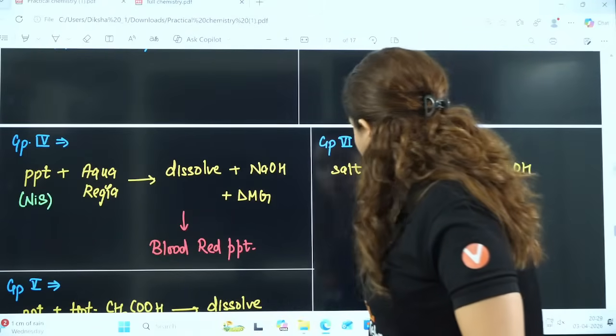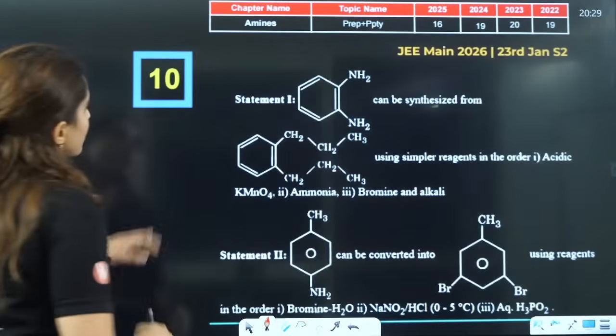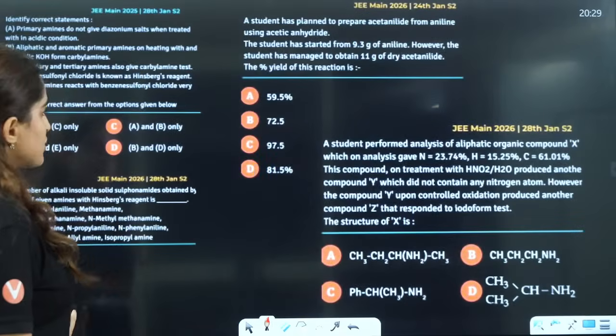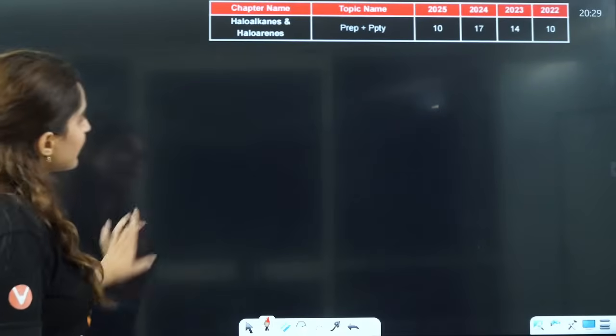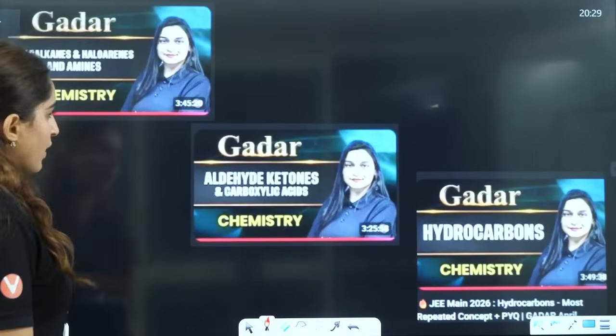Yes. Now back to the topic. I'll just give you all these notes here. From amines, these are the questions that you can see, right? Then from haloalkanes and haloarenes also you will see that these kinds of questions are there.